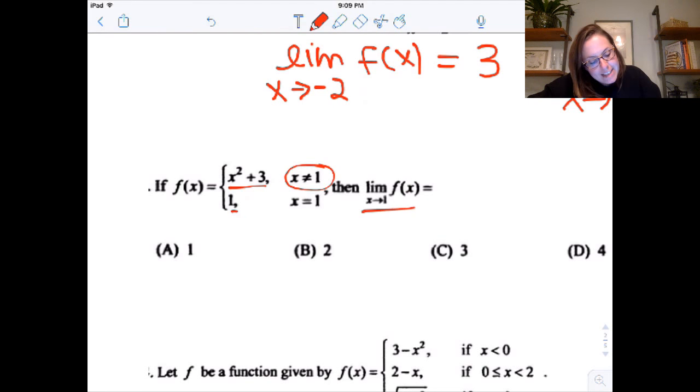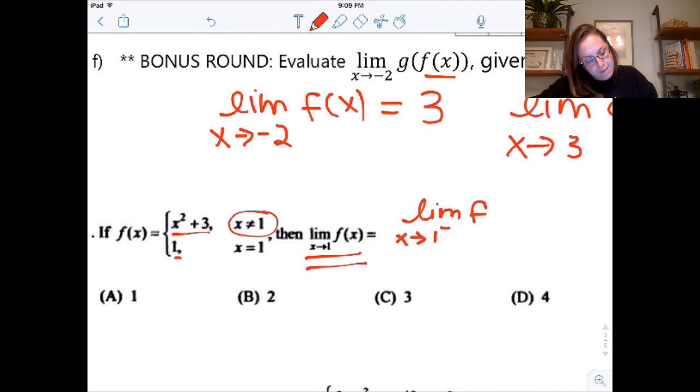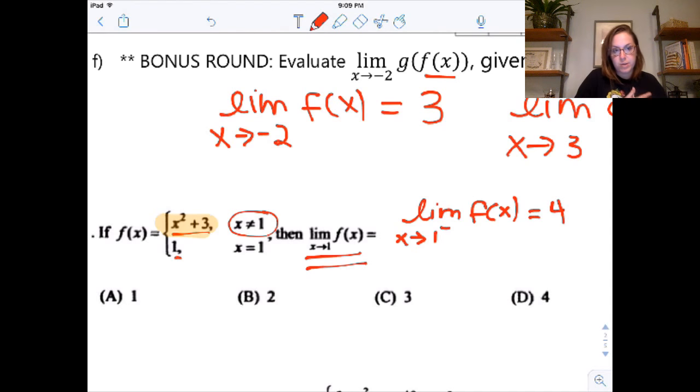So if it asks me for the limit as x approaches 1, what I need to consider is not the value at 1. I need to consider the limit from either side. So the limit as x approaches 1 from the left of f means consider the part to the left, which is this part. Even though it's on both sides, that's okay. It's to the left. So that would just be 4, right? 1 squared plus 3.